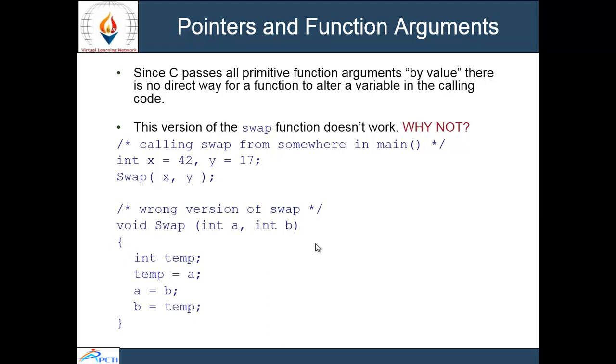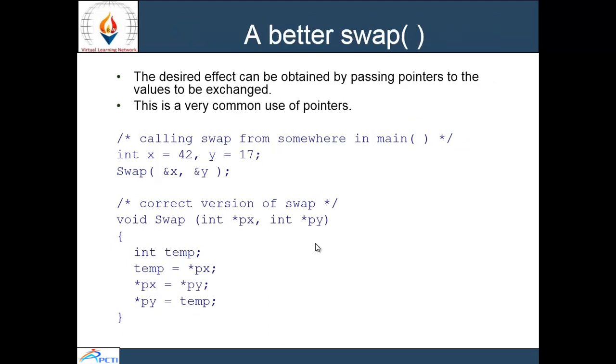Here I will show you an example of a swapping program. Here I am declaring int x equal to 42, y equal to 17, and using the swap function. This is the wrong version because it's just interchanging the values logically, but if I need to interchange the values at the actual addresses, then I need to know the addresses of these variables. So this can be done with pointers. So it's called the better swap.